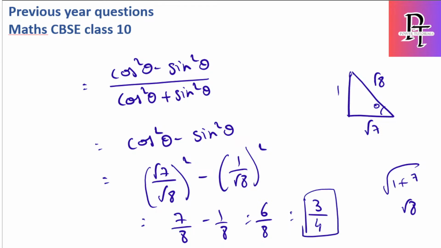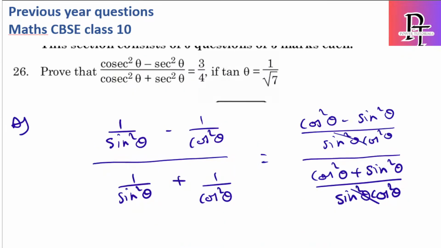And make sure to box your answer whenever you're solving anything. You can also use the triangle first and then use cosecant, secant and all, and you get the same answer, but my suggestion is going with sine and cos. If you use secant and tan, cosecant also, I'll just solve it to confirm whether both are the same: (cosec²θ − sec²θ) by (cosec²θ + sec²θ).